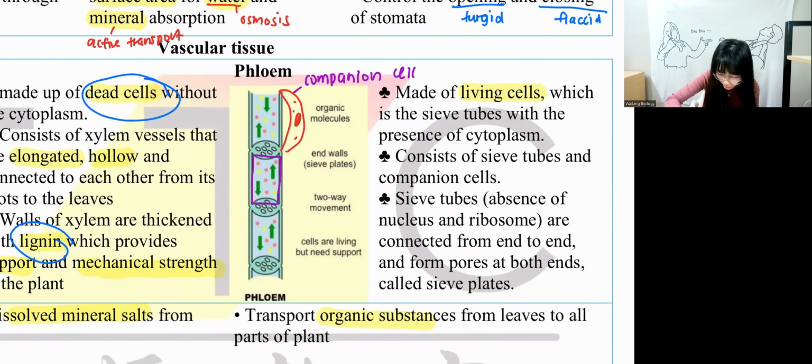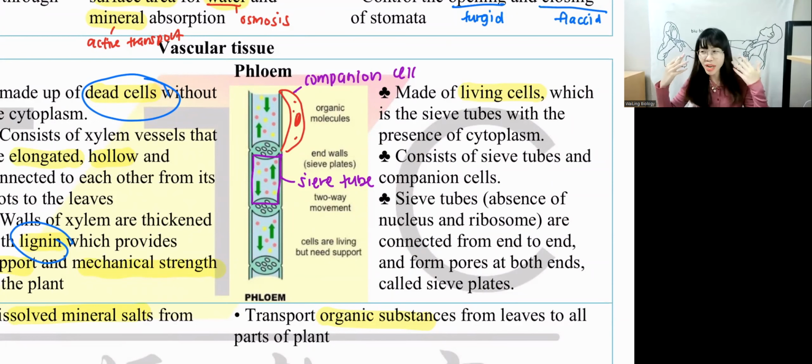Companion cell. This is a sieve tube. So every sieve tube will have a companion cell. Companion means a friend. It's like you and your friend, okay? When you go out, one has to bring their brain out, right? The other can be someone who doesn't know how to look at the map. So the companion cell is the one with a brain. The sieve tube is the one without a brain.